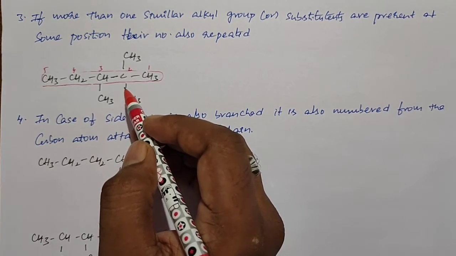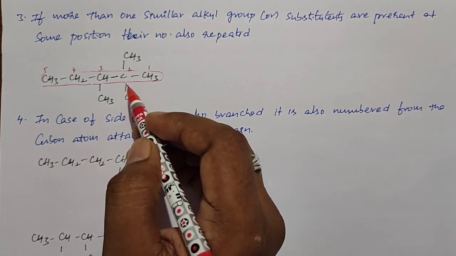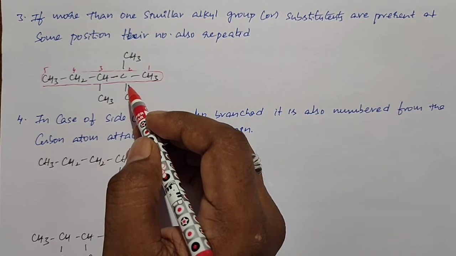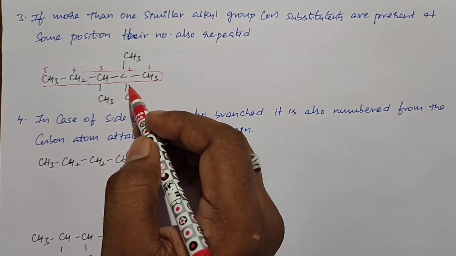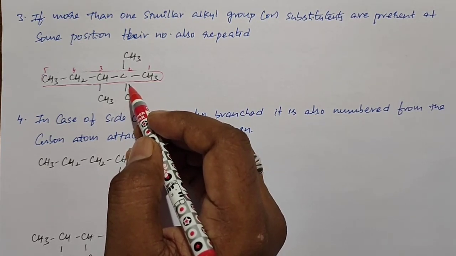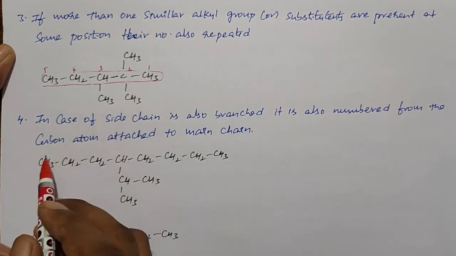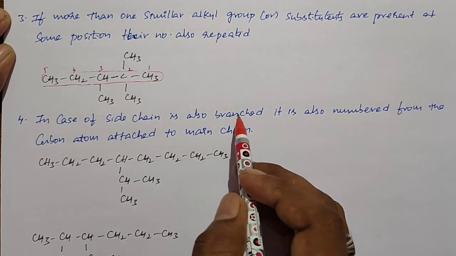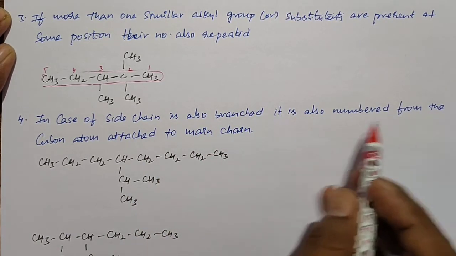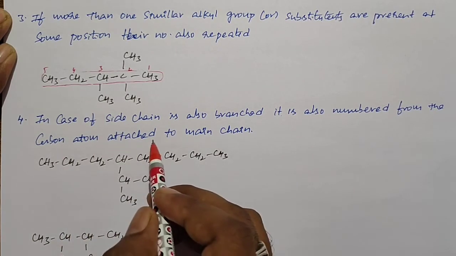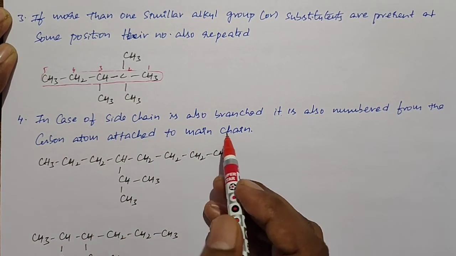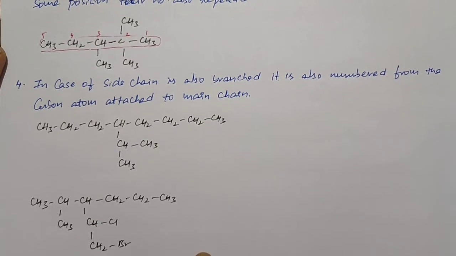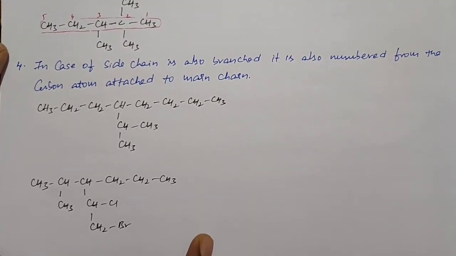Okay. So when a branch or substituent is repeated, we add di, tri, tetra before the name of the substituent or alkyl group. At the same time, the same group can be repeated at the same position. We need to repeat the position also. Okay, that is rule number 3. And in rule number 4, in case the side chain is also branched, it is numbered from the carbon atom attached to the main chain. So this is the last and most important rule. So you must listen carefully.